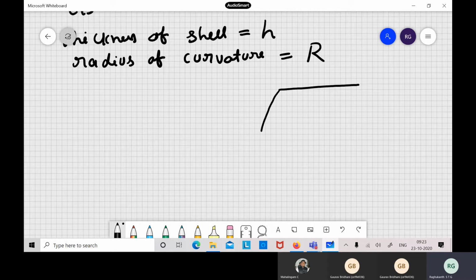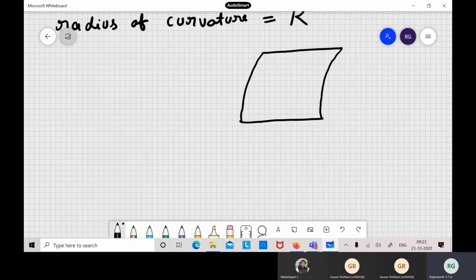So this is our shell. Let me draw it nicely.